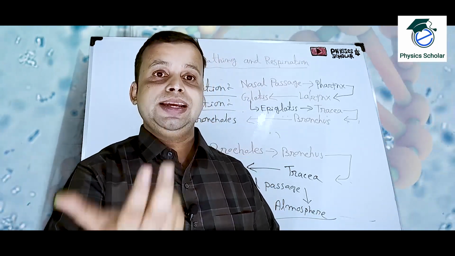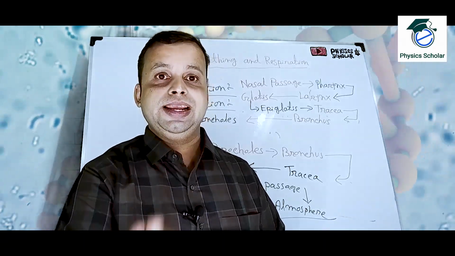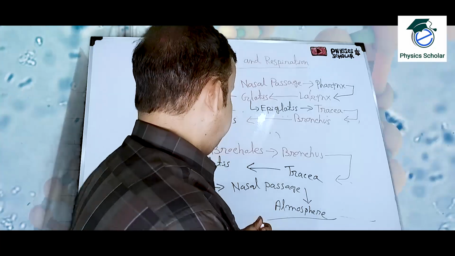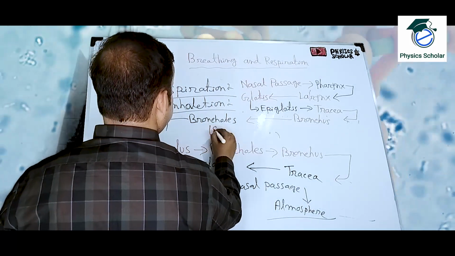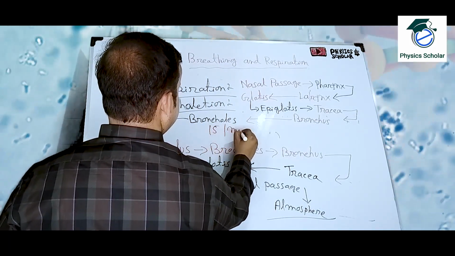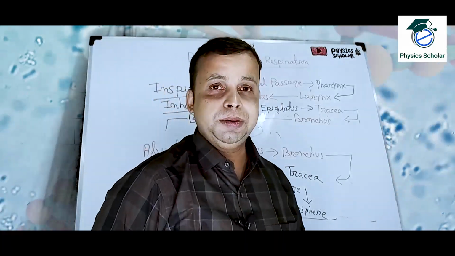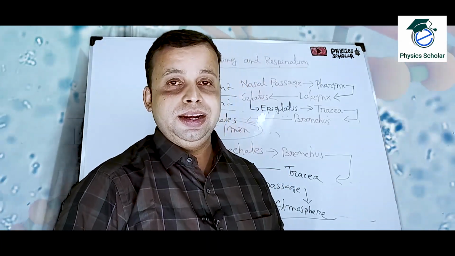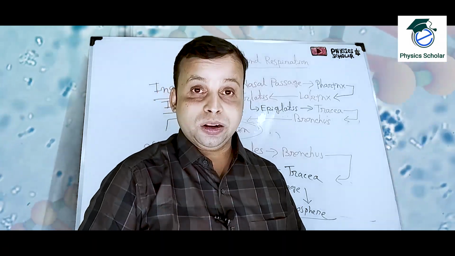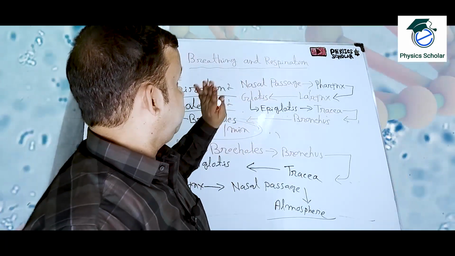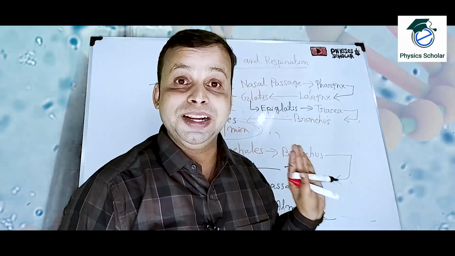After expiration, again the inspiration, again the expiration, then again the inspiration. This process continues. The breathing rate of a human is approximately 15 per minute. It may be a little less or a little more from human to human. Okay, so these are the processes of human respiration or human breathing.